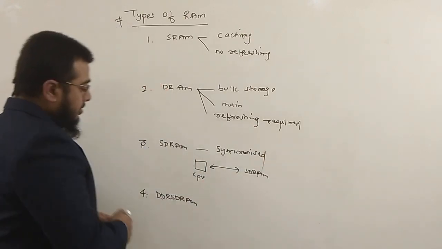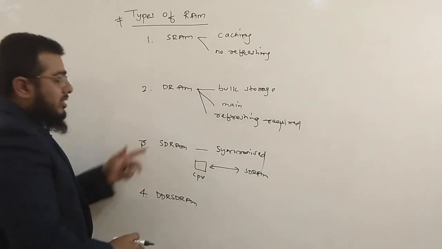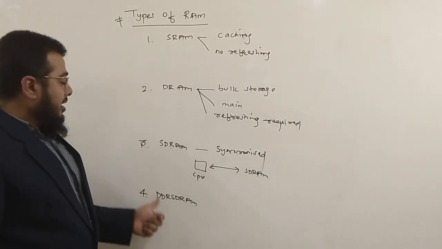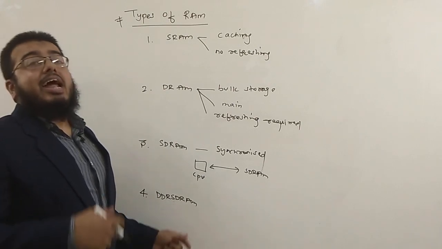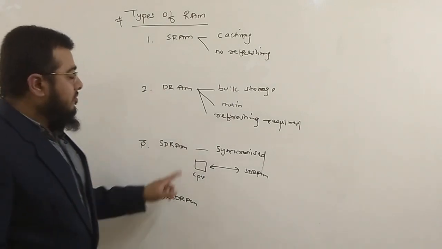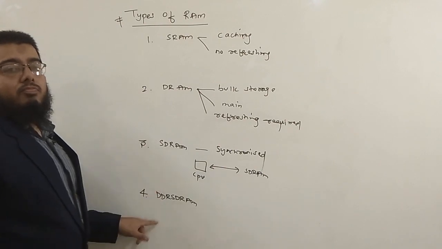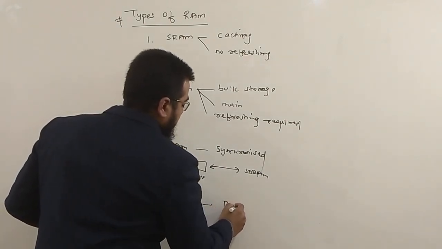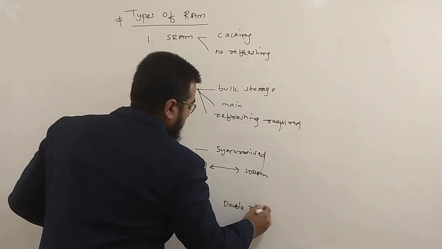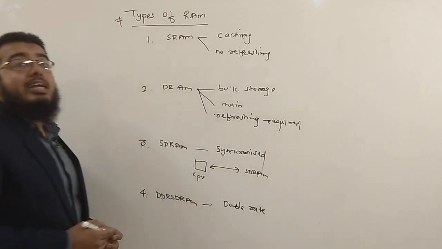idle time. DDR SDRAM. Now, what is the difference between DDR and SDRAM? DDR stands for double data rate synchronous dynamic random access memory. The work is the same, but this will do it with double rate. The name itself says double data rate.